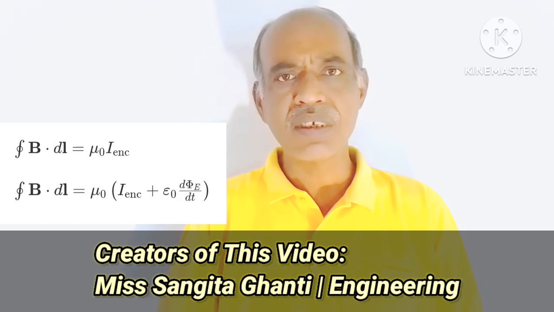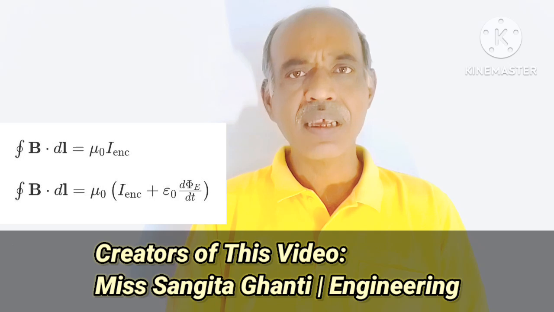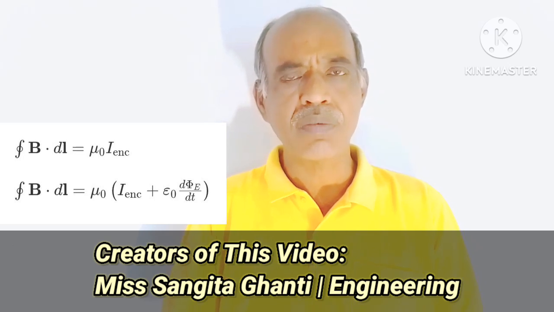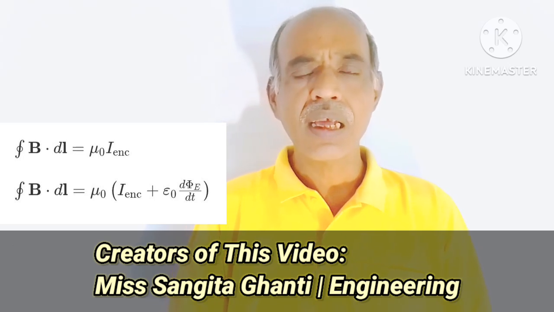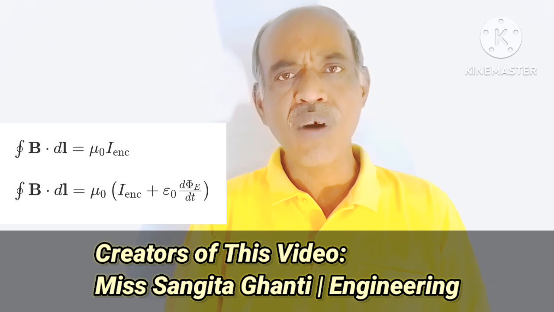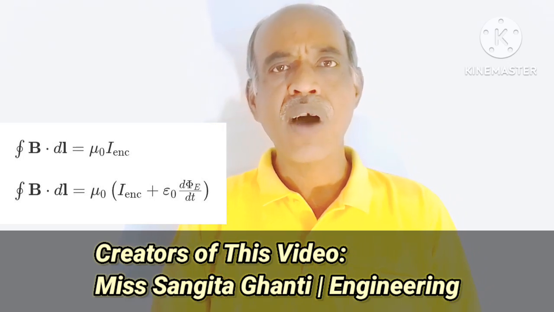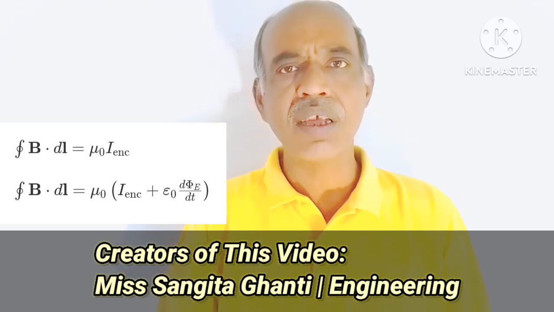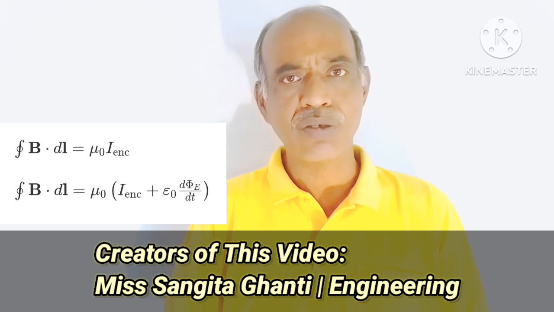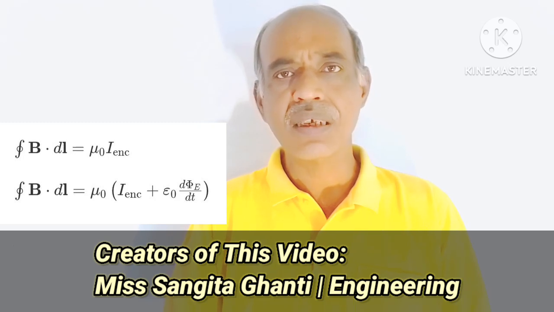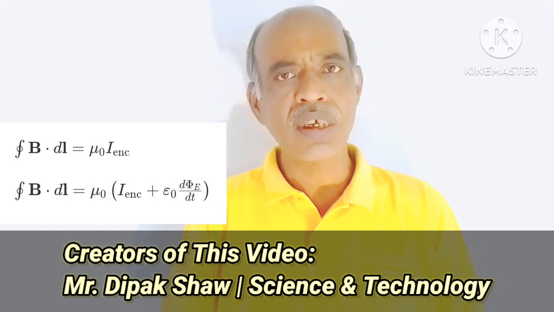So you can see the missing term. In the second equation there is one extra term. What is it? Epsilon 0 d phi e dt. Phi e represents electric flux, that is, the electric field, and t is time. So phi e is electric flux and t is time. That is for the changing electric field.